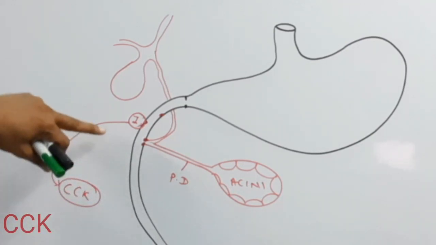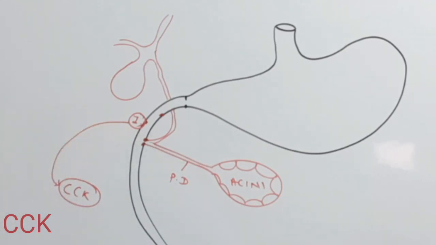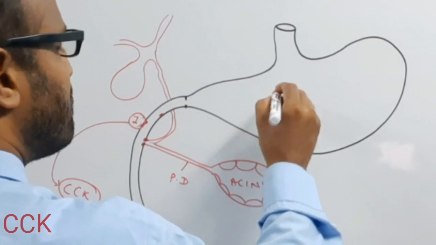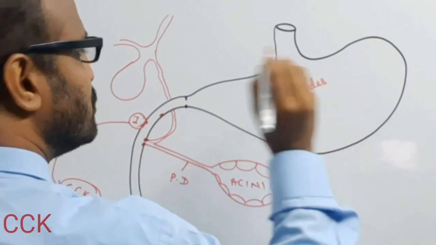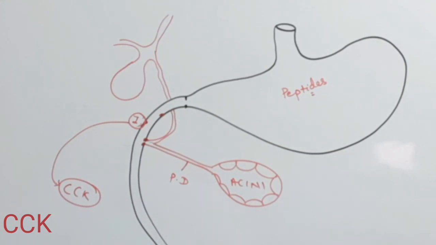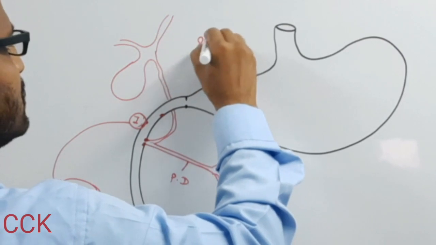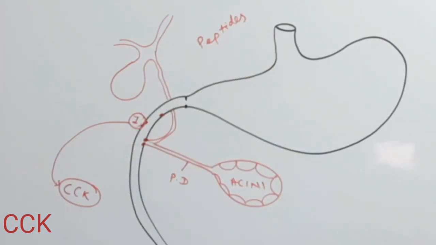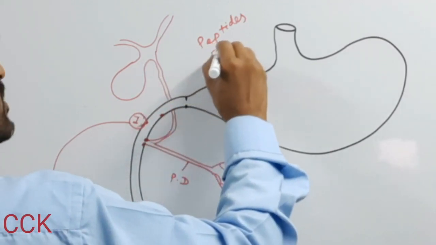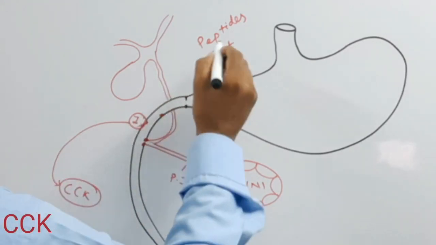cholecystokinin. So what are the stimuli of the I cell, or what are the stimuli of CCK? Here peptides are the most potent stimulus, as well as partially digested fat. So most potent is the peptides.